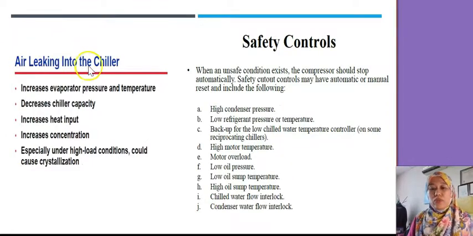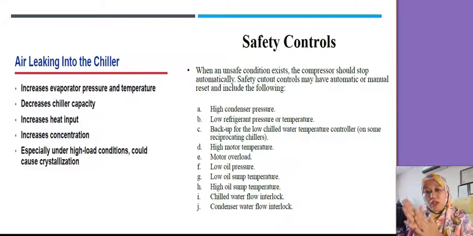Air leaking into the chiller increases evaporator pressure and temperature. So air leaking into the chiller decreases the chiller capacity, increases the heat input, increases the concentration, and could cause crystallization. Maybe because the water is not clean, so it will cause lots of problems.